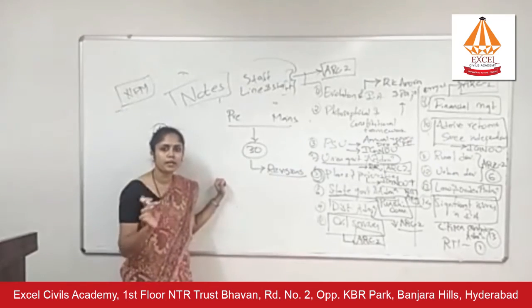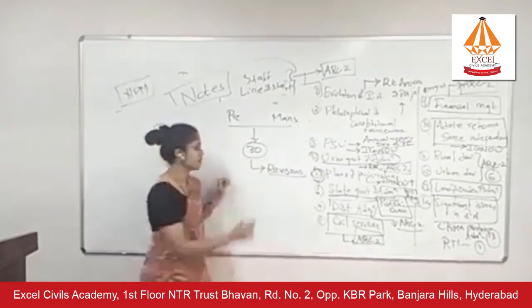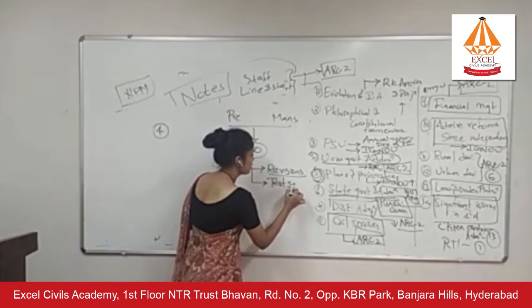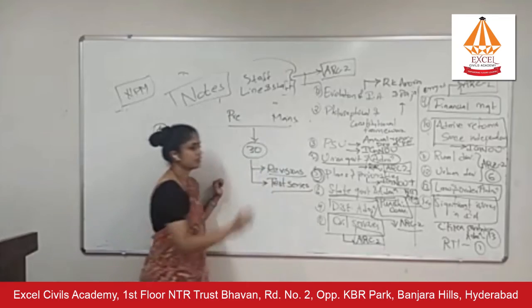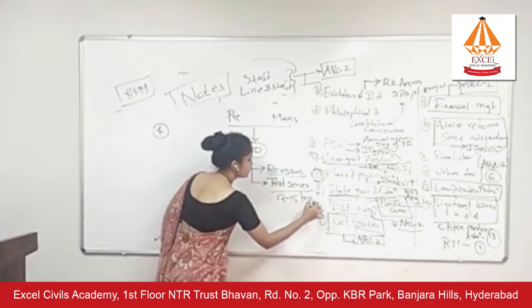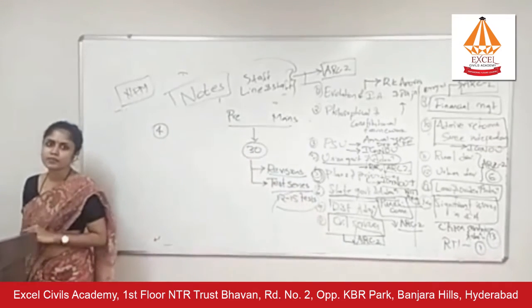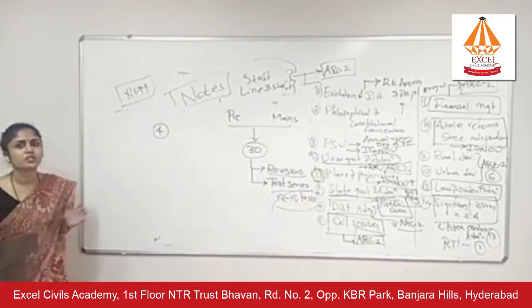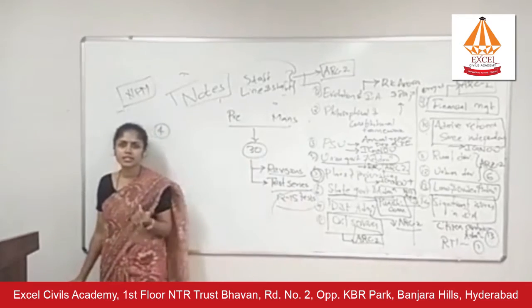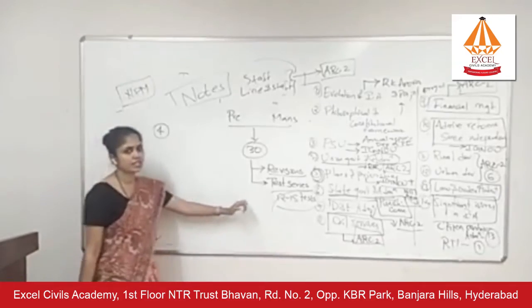Do not pick up any big textbooks then. Only rely on your notes. After doing multiple revisions, pick up any test series and try to write at least 12 to 15 tests. Now, this is not a very fixed formula. It entirely depends on the student. If someone is very good with answer writing, they need not write 15 tests. They can write 7 or 8 tests, right? So it is a very personalized thing. You decide how many tests you have to give.